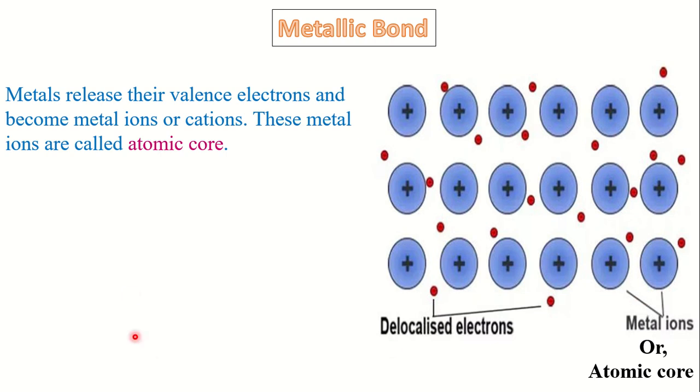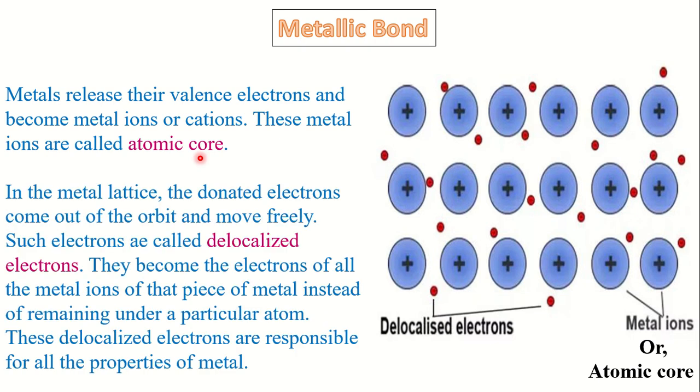Metals release their valence electrons and become metal ions or cations. These metal ions are called atomic core. In the metal lattice, the donated electrons come out of the orbit and move freely. Such electrons are called delocalized electrons.